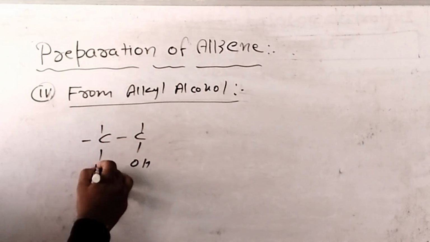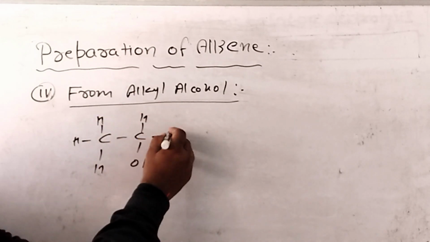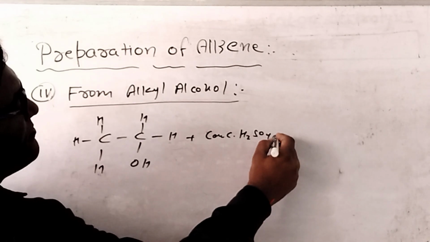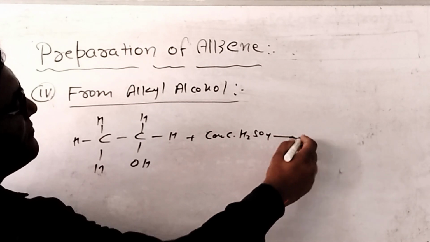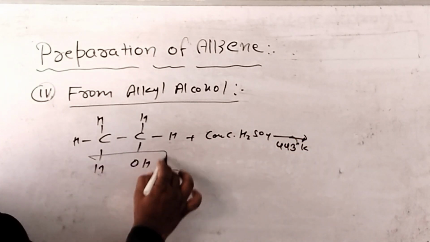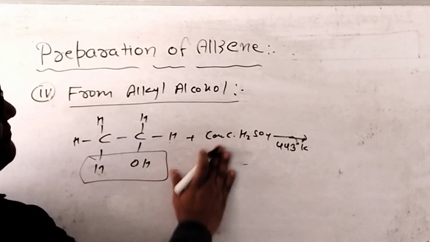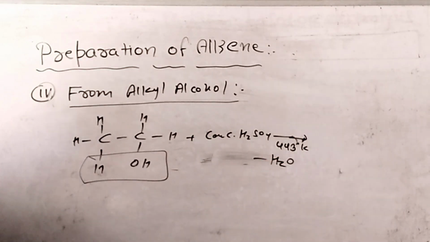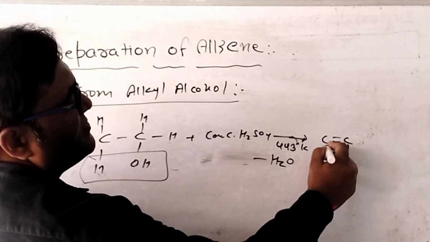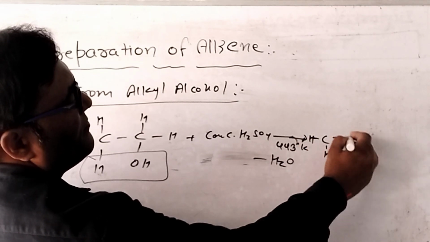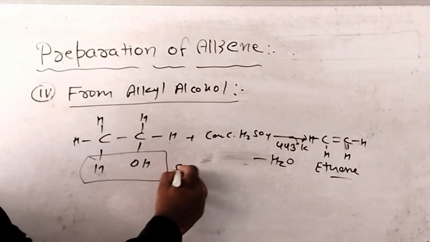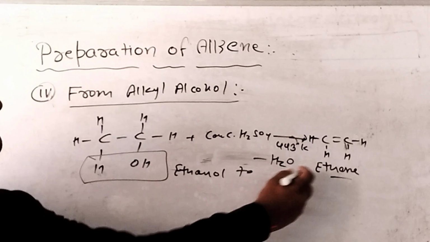Whenever alkyl alcohol is heated in presence of conc H2SO4 at 443 Kelvin temperature, after dehydration you can get a new compound. Its name is ethene. Ethanol to ethene.